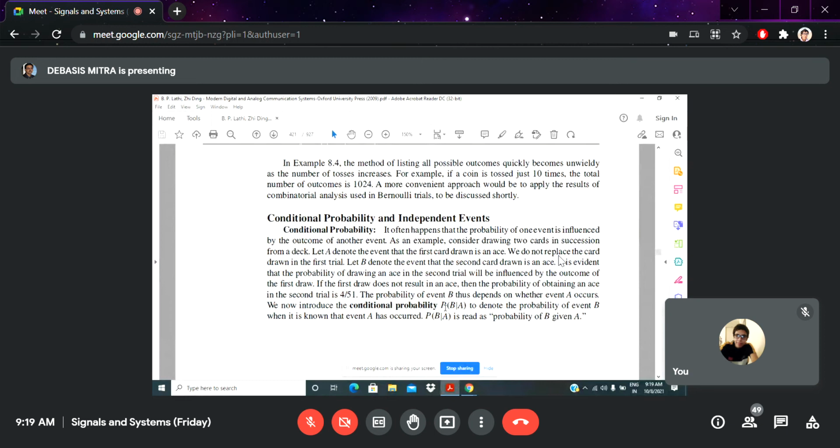Already in your analog or digital signal system classes, you have some idea about convolution. In convolution there is some relation between two different functions, and you are going to calculate the outcome.